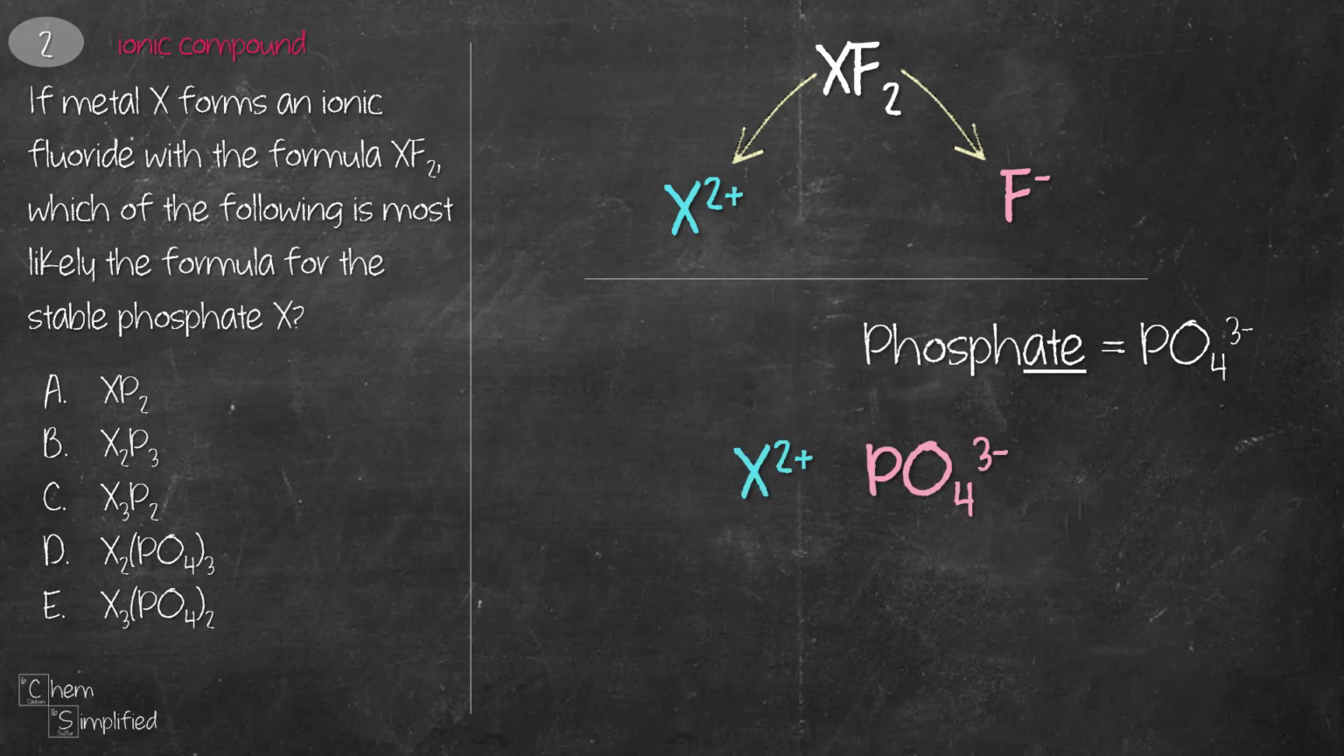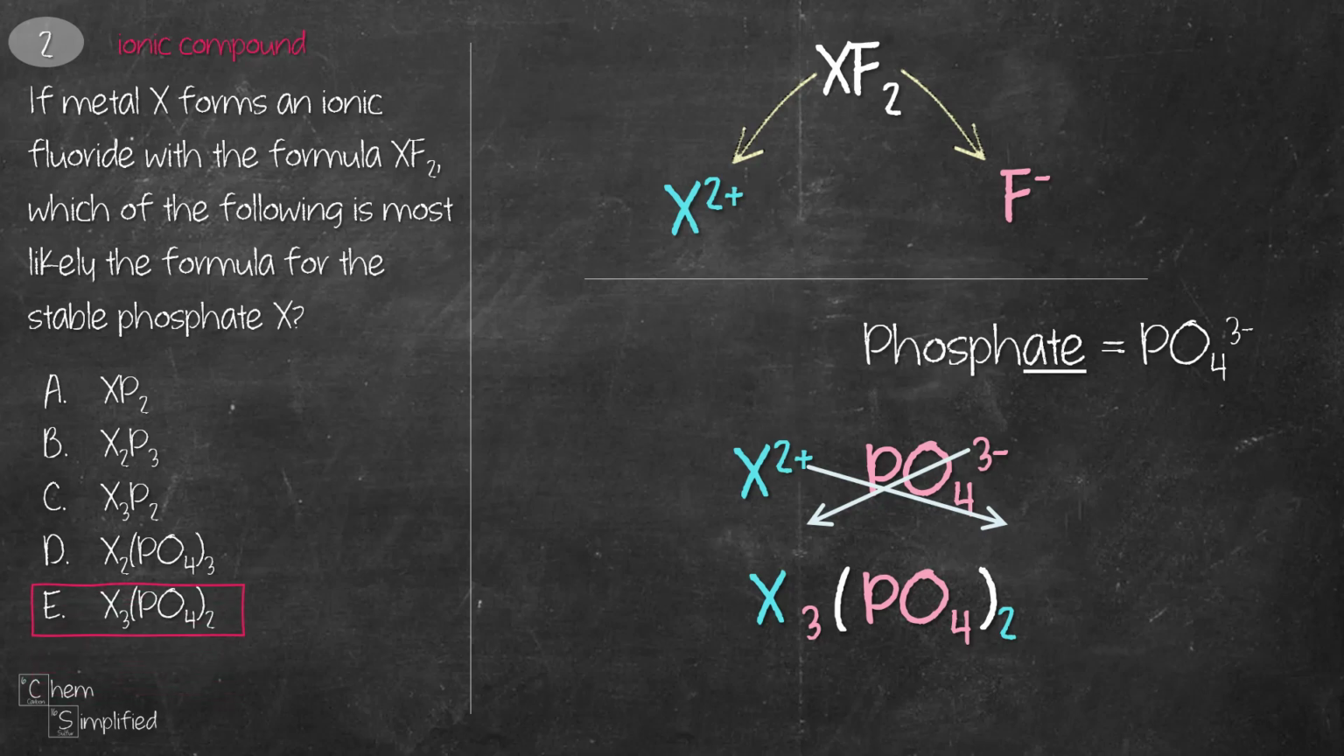To write out the formula, we start with the cation, which is X, and then we cross over the 3 from phosphate, and then after that we write out the anion, which is PO4, and then we cross the 2 over to the other side. Now this 2 is meant for the entire PO4, so therefore we need to include this bracket. This is the formula for phosphate X.